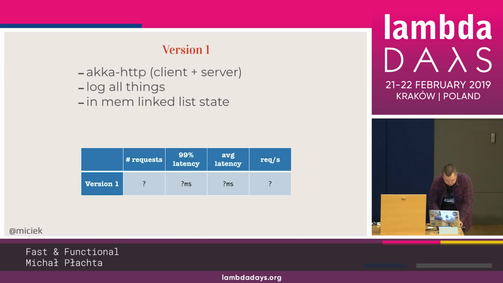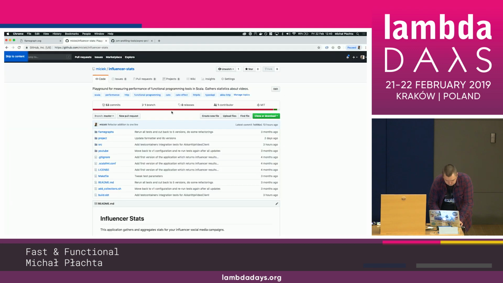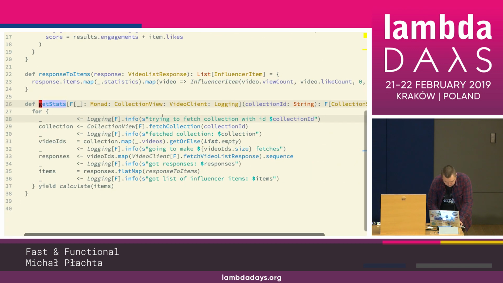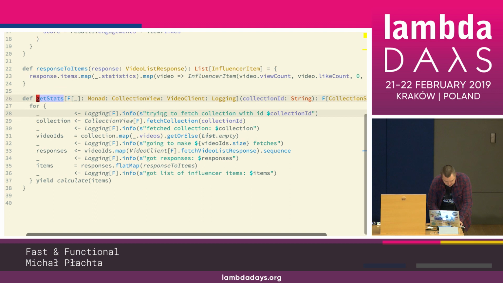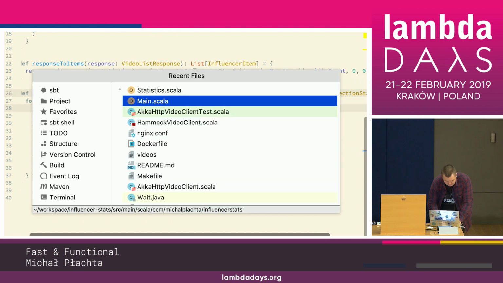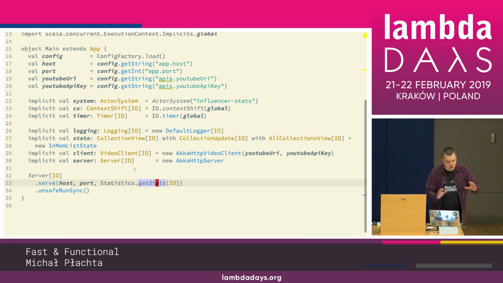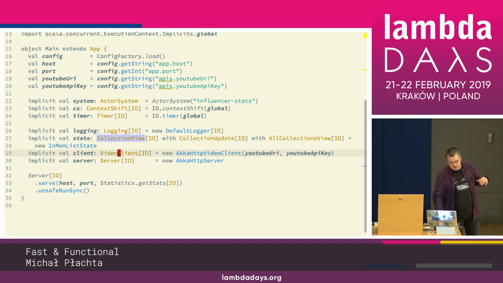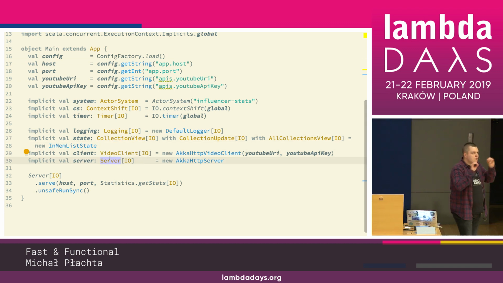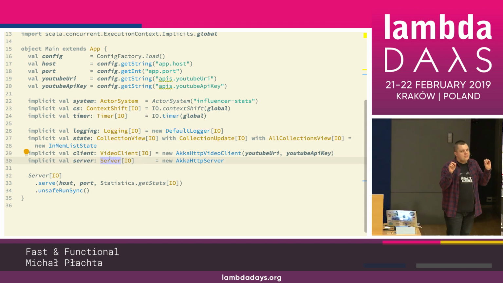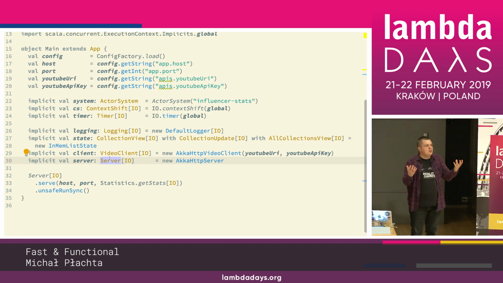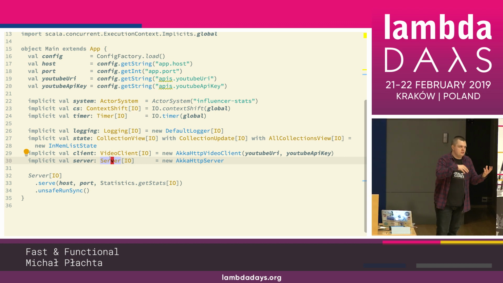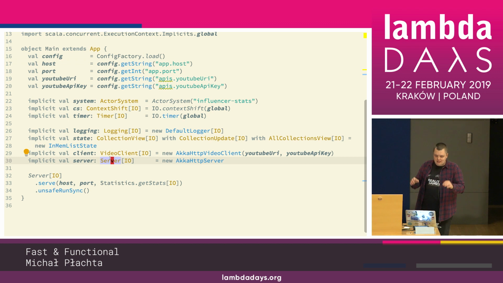let's just see the code. Okay. So here's the code that we've been implementing, and here's the main function where we get all the things injected together. As you can see, logging is here, collection view is here, video client is here. So we just have that one line of code where we declare what kind of interpreter we are using for this particular algebra, and that's all.